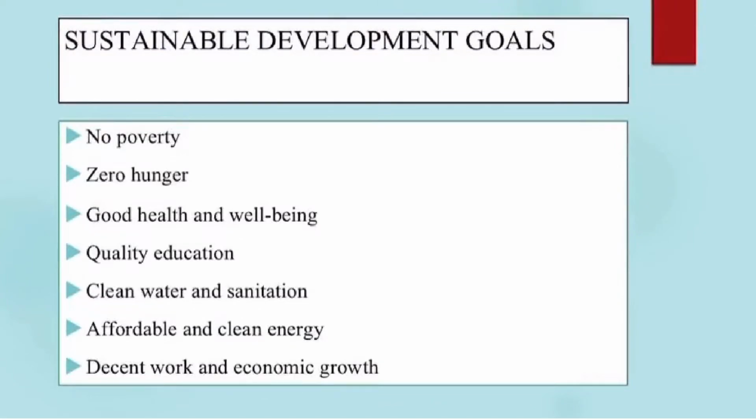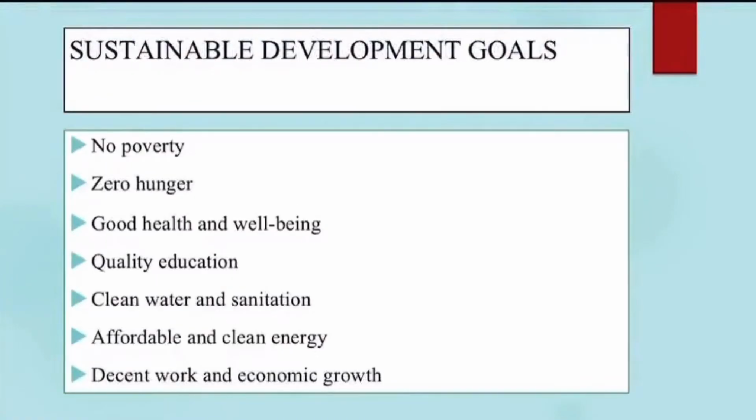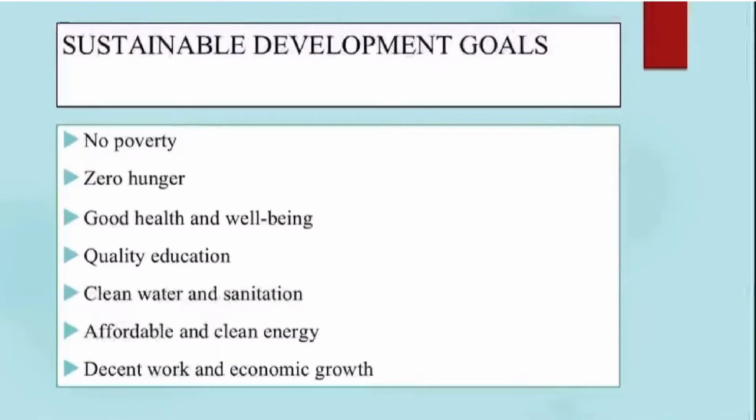Sustainable Development Goals. According to UN, Sustainable Development Goals are the blueprint to achieve a better and more sustainable future. These goals were adopted in the year 2015 and are to be achieved by the year 2030.